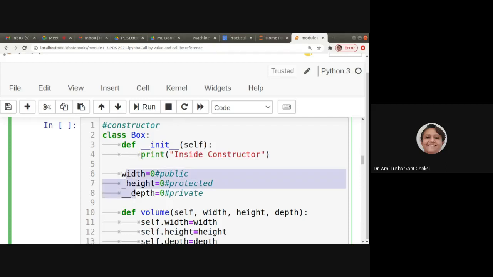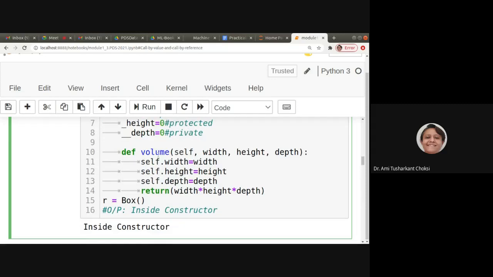Is this inside our init function? No, it is not inside the init function. You can see that the definition starts here. So this is not the code inside init, but we have written it inside this class. If you want to put it inside the constructor, you have to put them at this indentation, then only it is part of the constructor. Doesn't matter. We have written width is equal to 0 as public, one underscore is protected, two underscores is private.